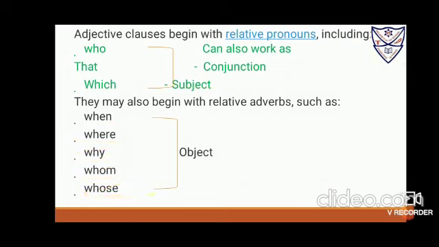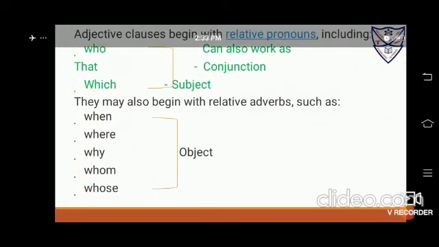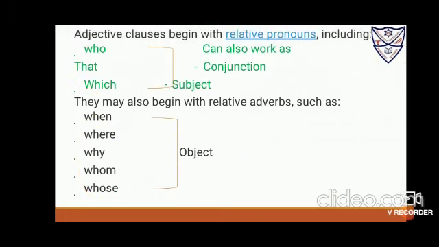These can be used when there is an object. So when you talk about a subject, you will use who, that, which, and when you talk about an object, you will use when, where, whom. When you're talking about showing possession, you will use whose.